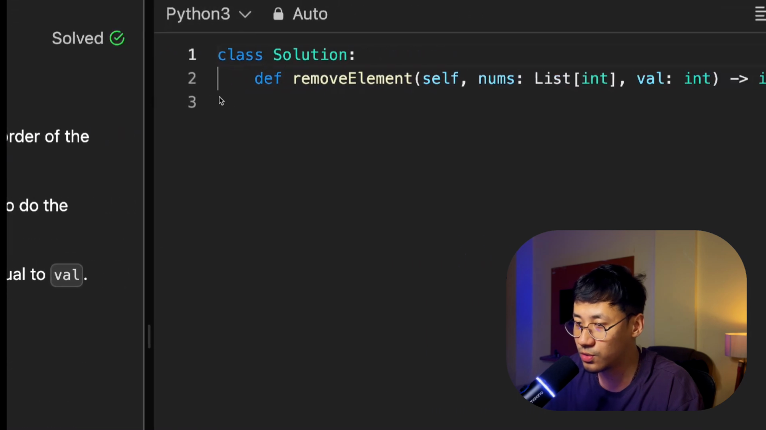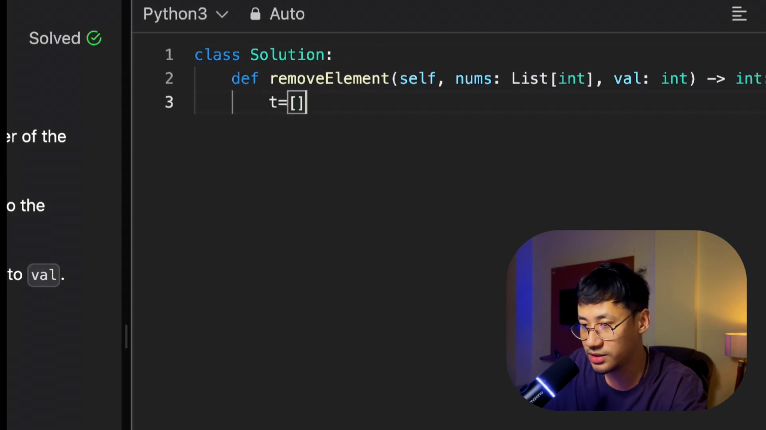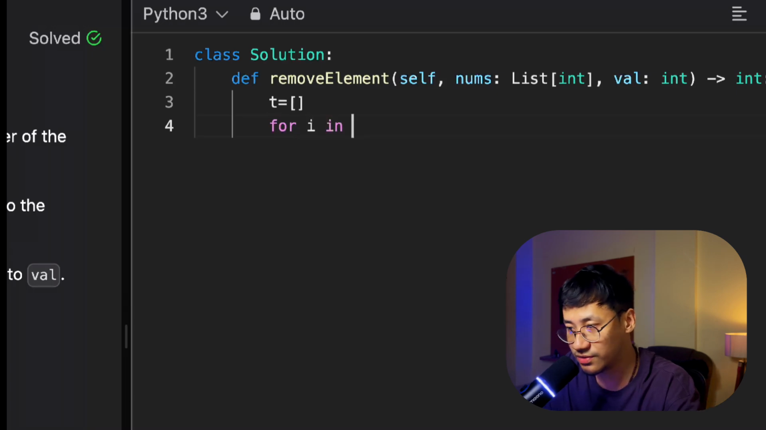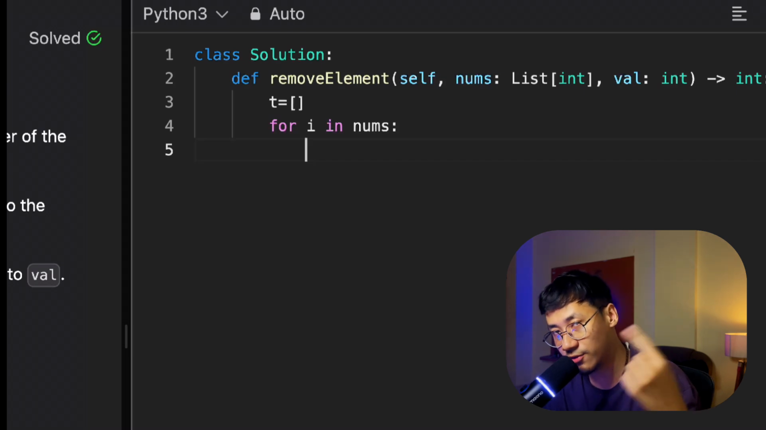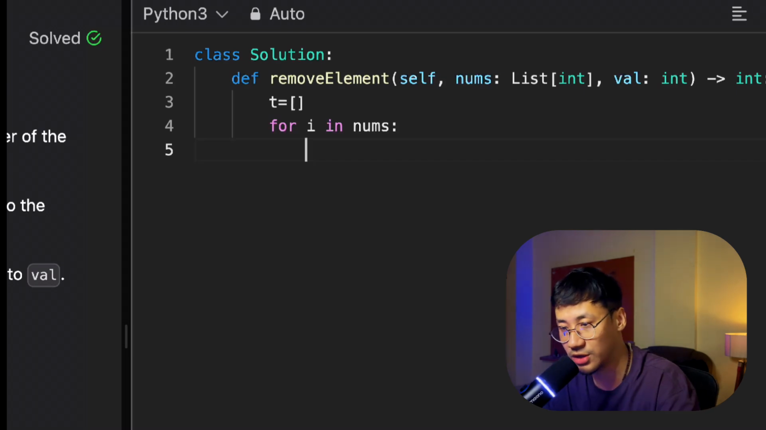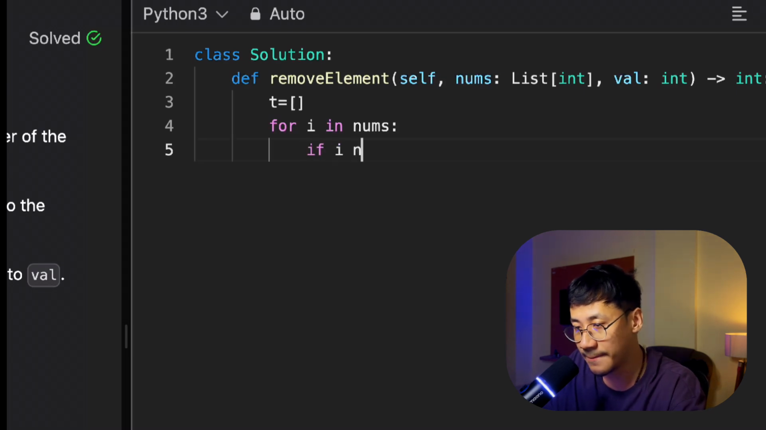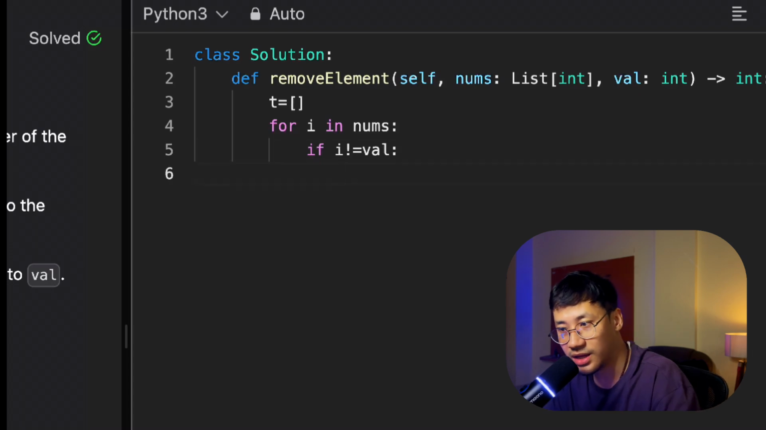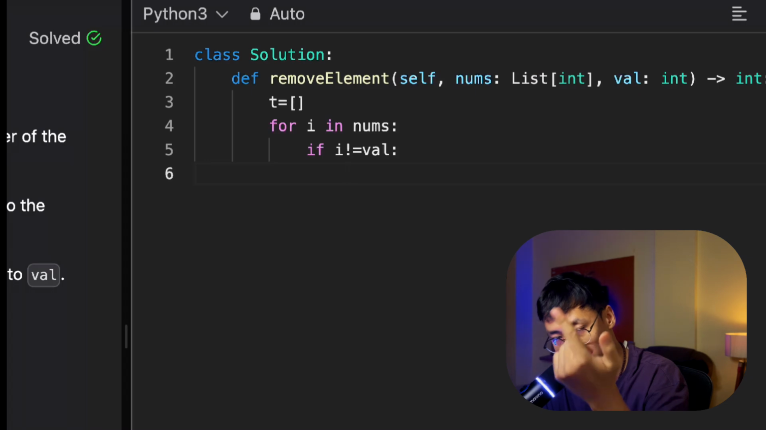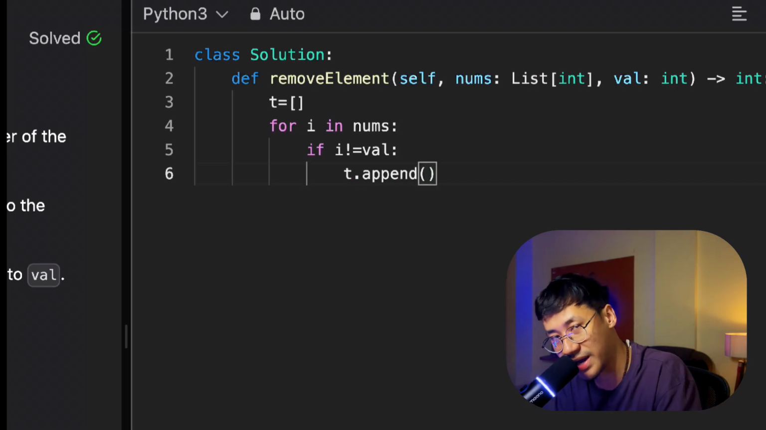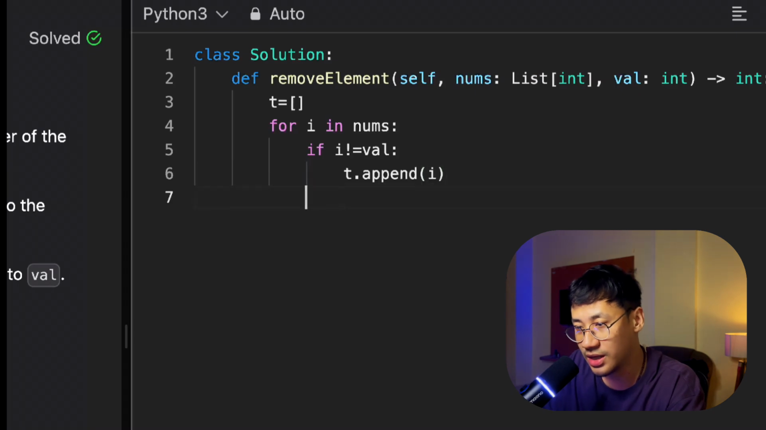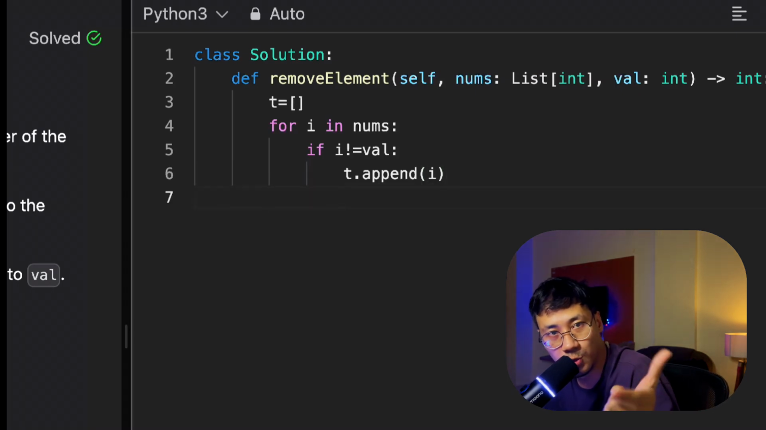So temporary list t equal to list, and I will just traverse for i in nums. This is another method of traversing values. That one, for i in range, is traversing indexes; this one is for values. For i in nums, if i not equal to val, meaning the value is not equal to the number given in the question, then t dot append. Append is a function to join into that list. As simple as that. One loop and a condition.